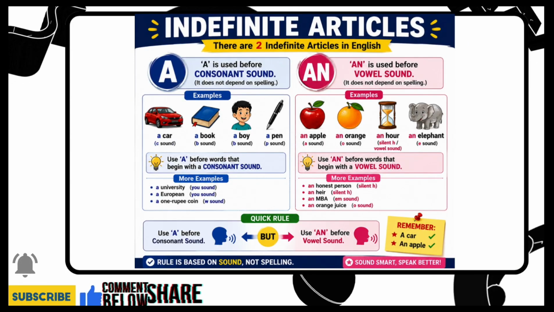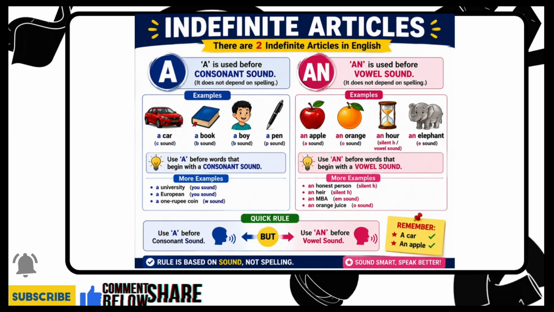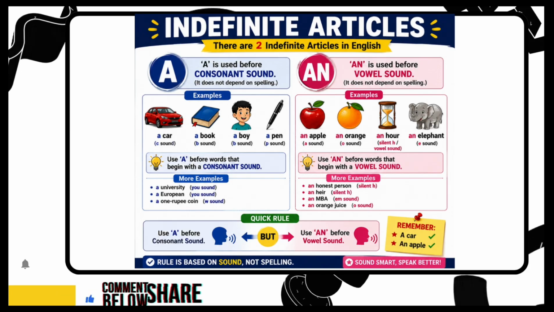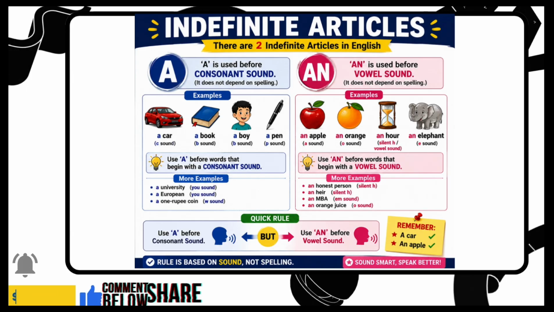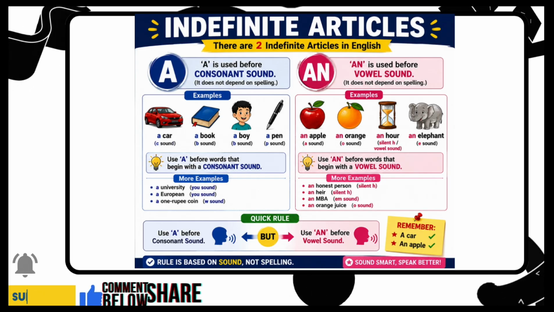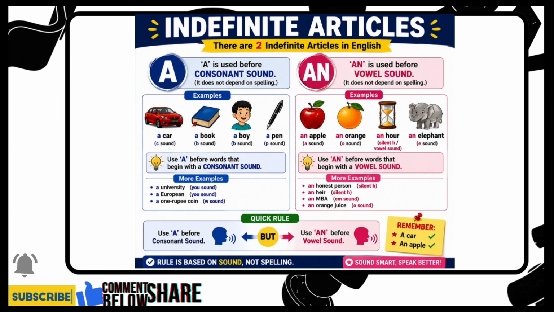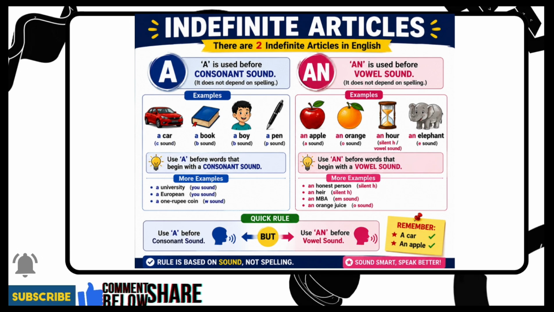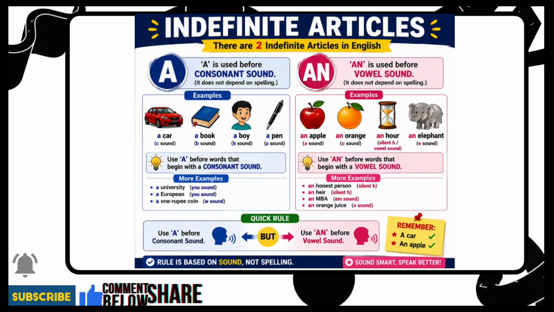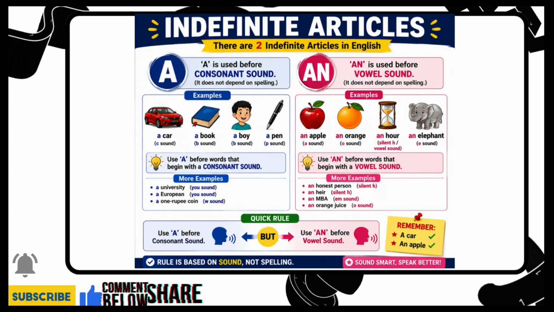There are two indefinite articles in English. A is used before consonant sound and An is used before vowel sound. Examples: a car, C sound, a book, B sound, a boy, B sound, a pen, P sound. Use a before words that begin with a consonant sound. More examples: a university, U sound, a European, U sound, a 1 rupee coin, W sound.